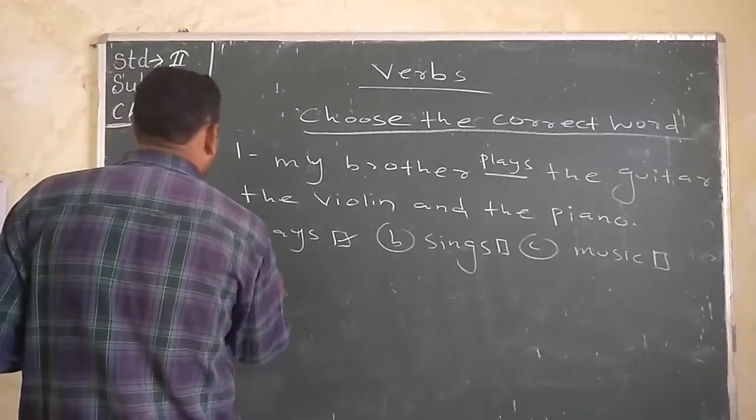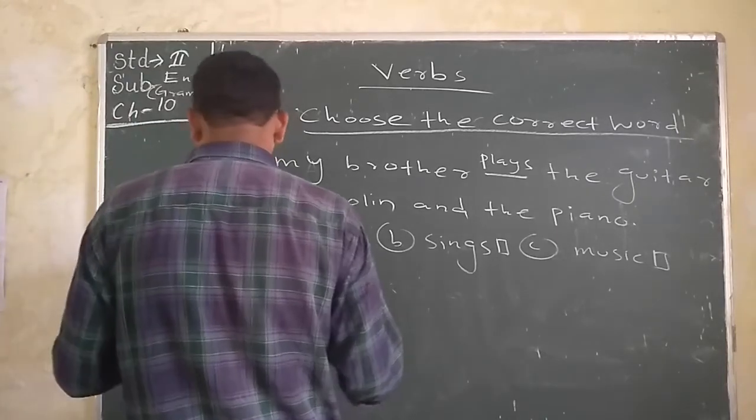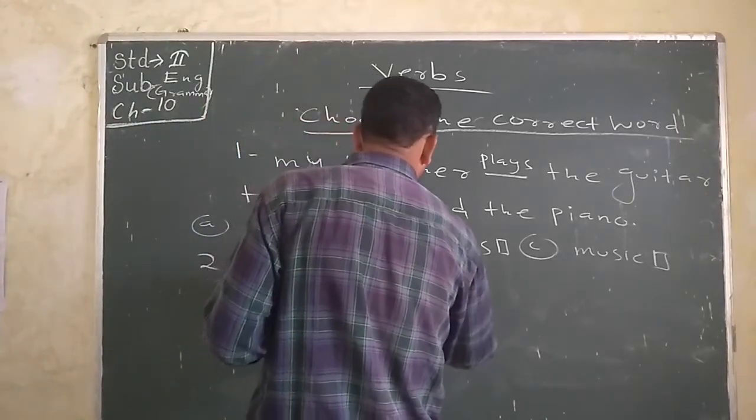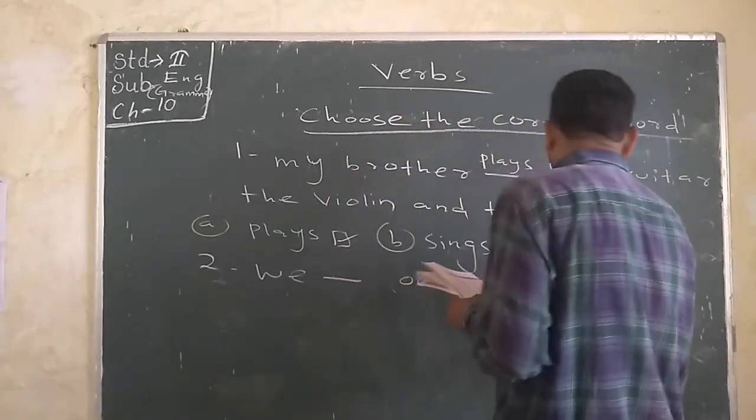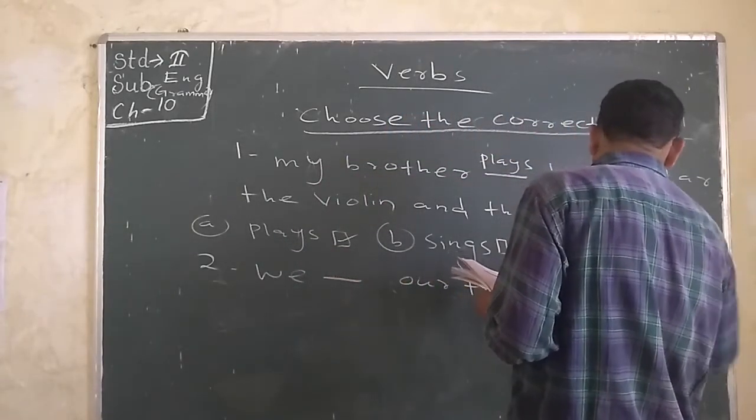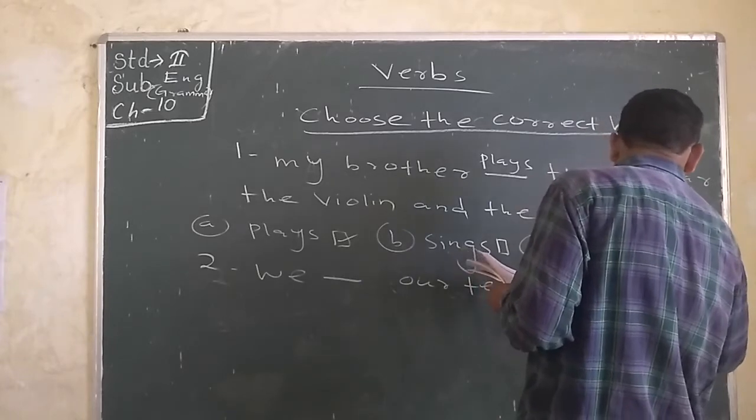Okay. We dash our teeth every morning. Okay, it's very easy.